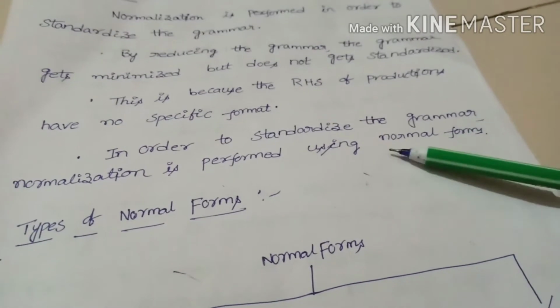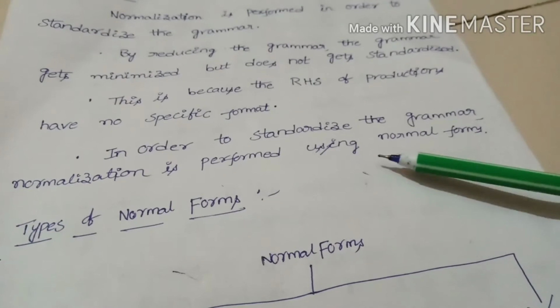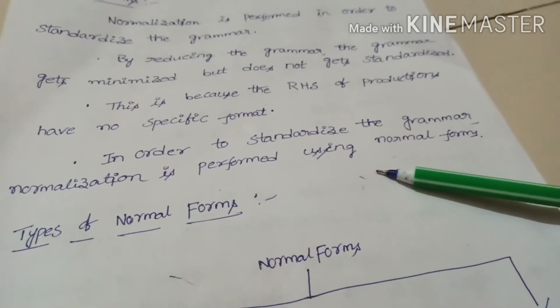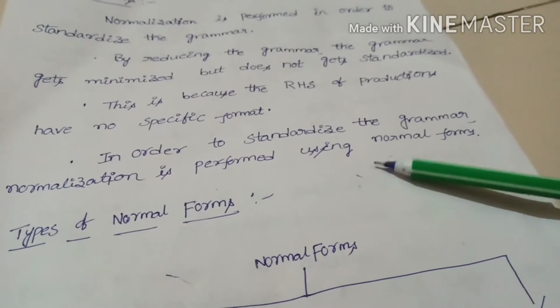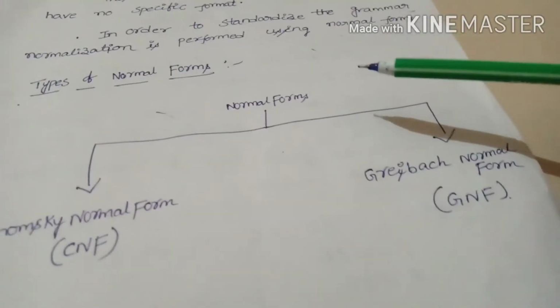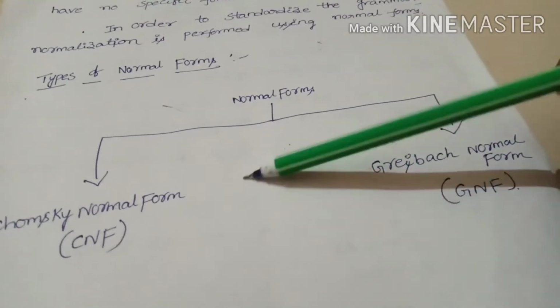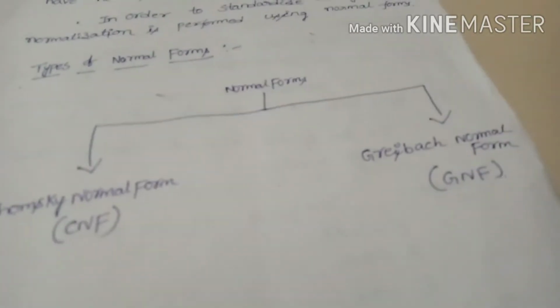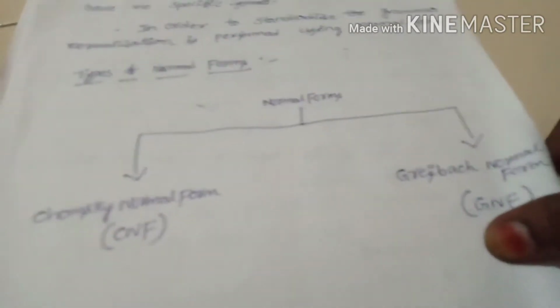In order to standardize the grammar, we have some restrictions in normal forms. We have to standardize the grammar by using normal forms. There are two types of normal forms. First one, Chomsky normal form. Second one, Greibach normal form.